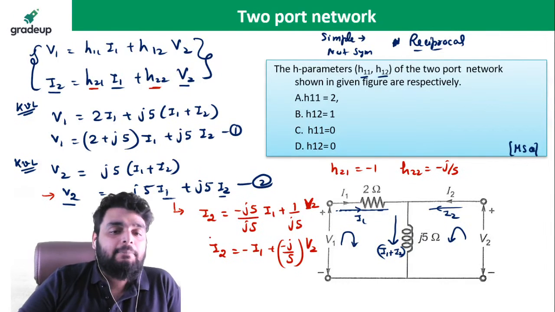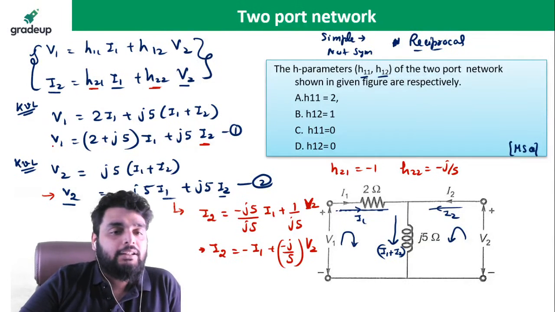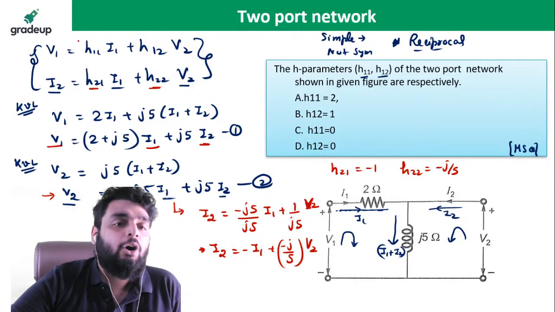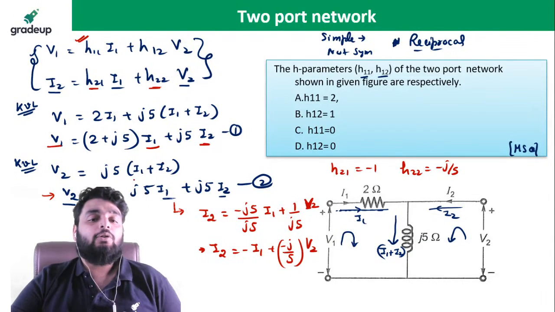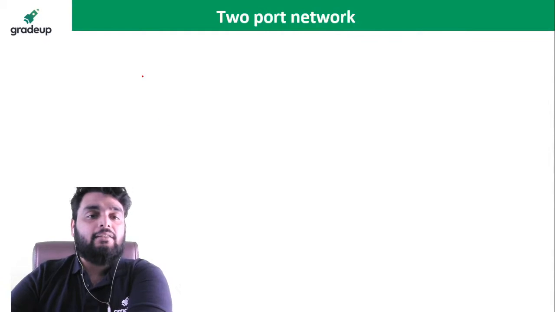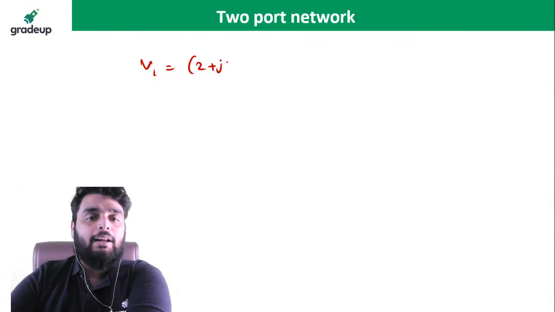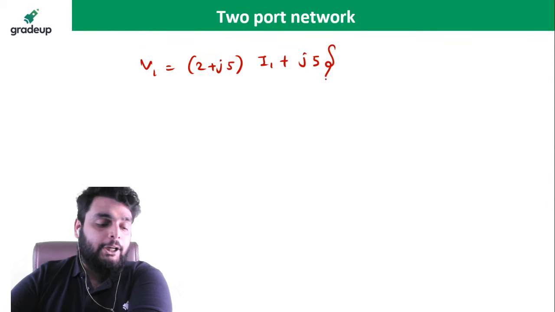Now I can put this equation of I2 in this equation. Why? Because then the equation becomes in terms of V1, I1 and V2, as I want in this particular method. So see very carefully, just rearrangement you have to do. V1 is equal to (2 plus J5) times I1 plus J5 times I2. What is I2?